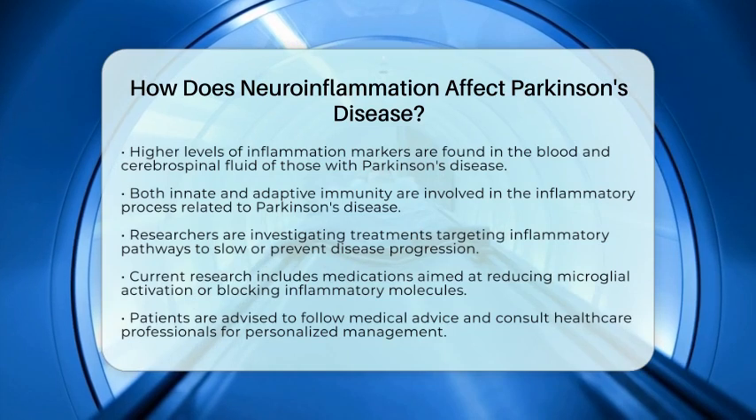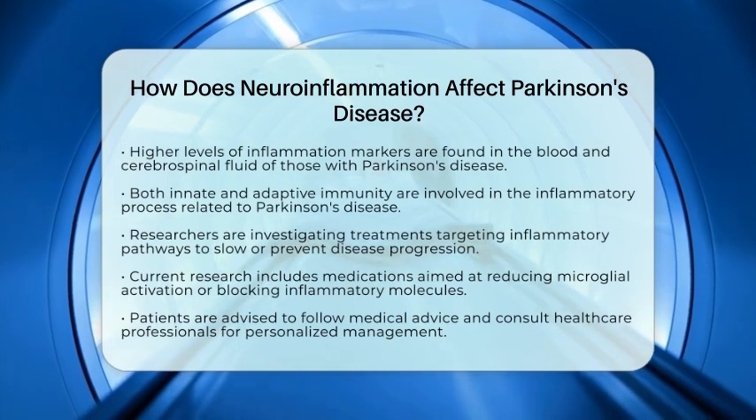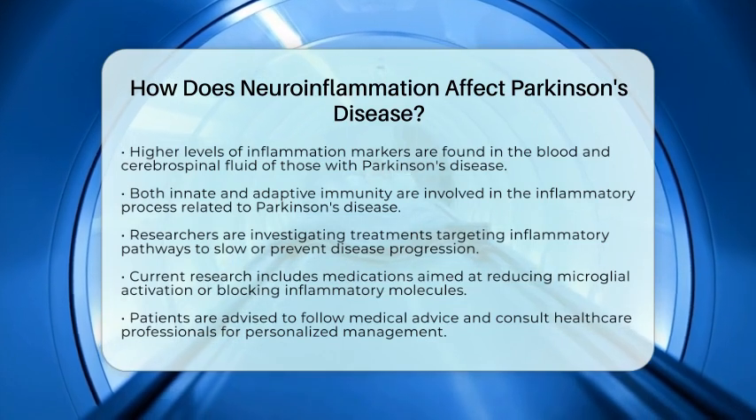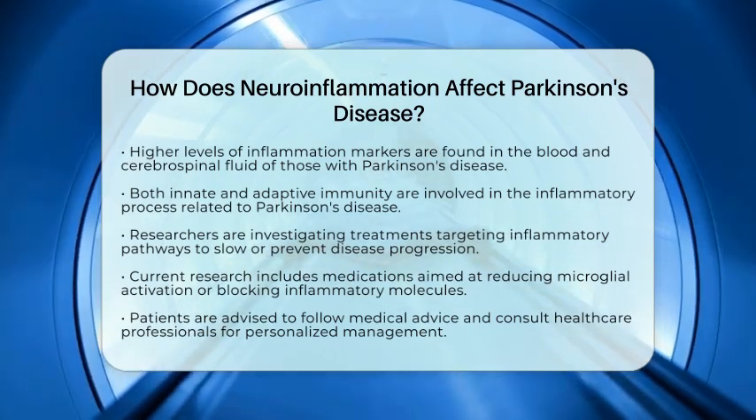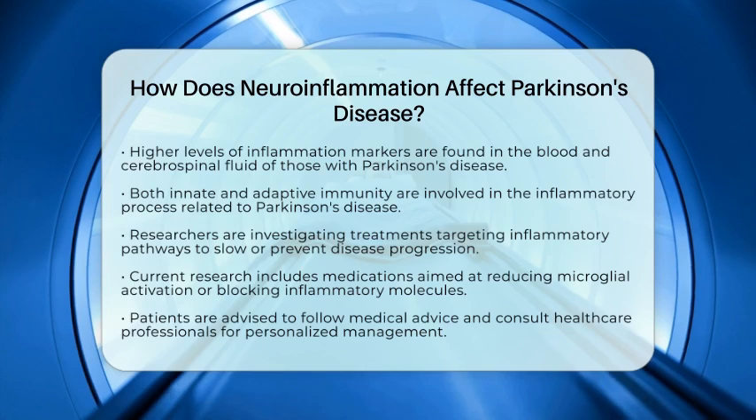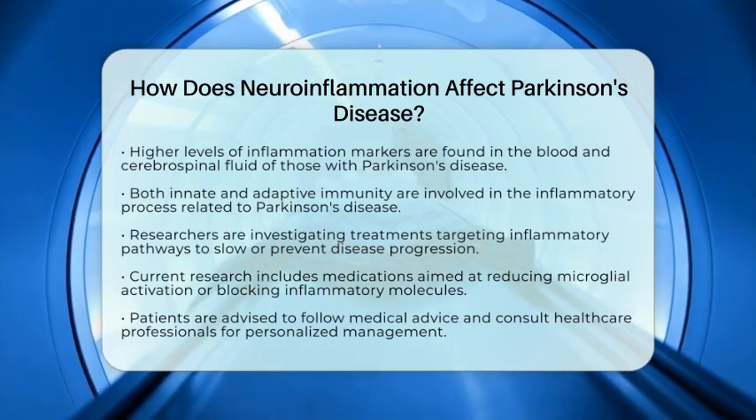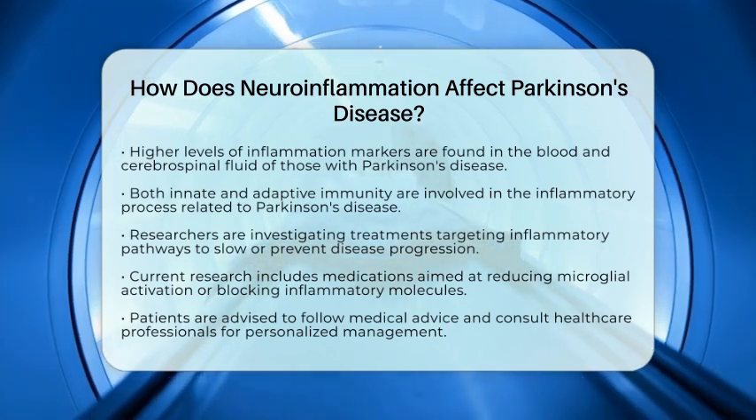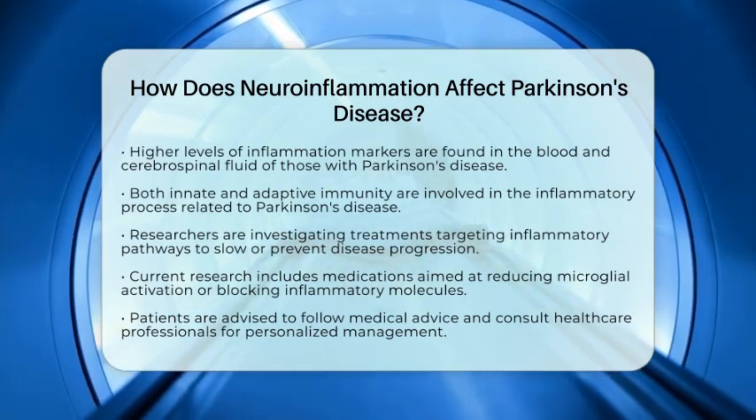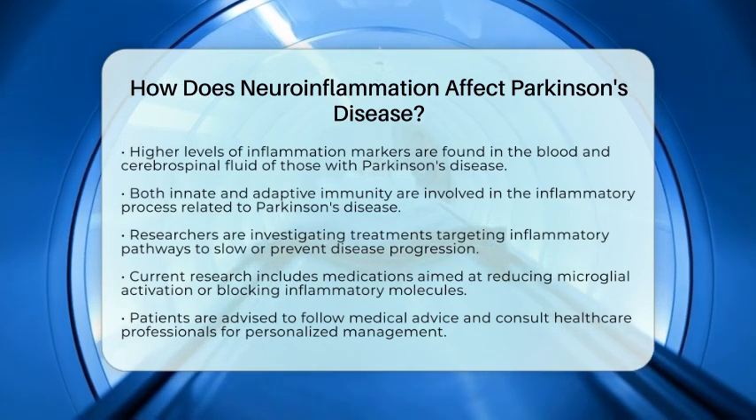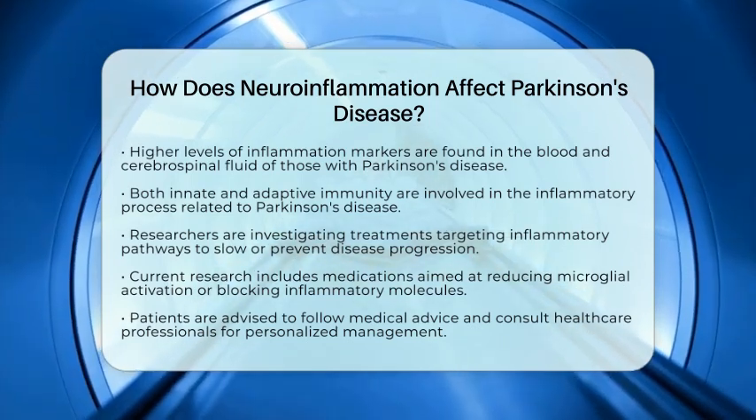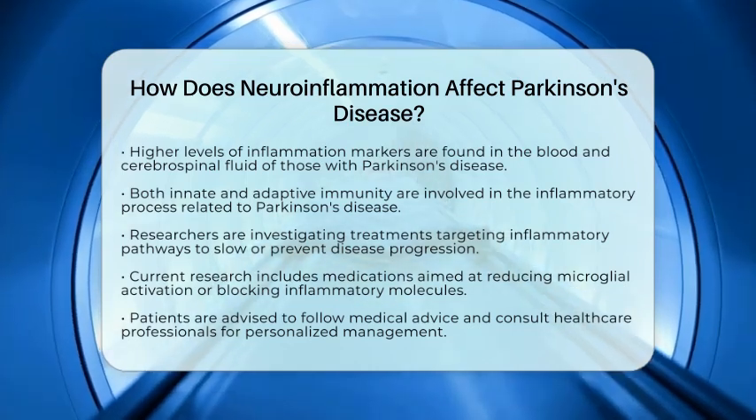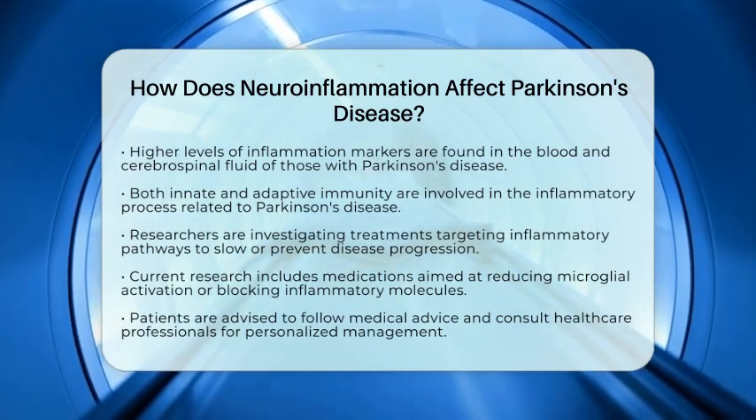In summary, neuroinflammation plays a significant role in Parkinson's disease by contributing to the loss of dopamine-producing neurons through the activation of both brain and peripheral immune responses. This inflammatory process interacts with genetic and environmental factors, making it a critical area for ongoing research aimed at finding effective treatments. It is essential for patients to follow established medical advice and consult healthcare professionals for personalized management of their condition.